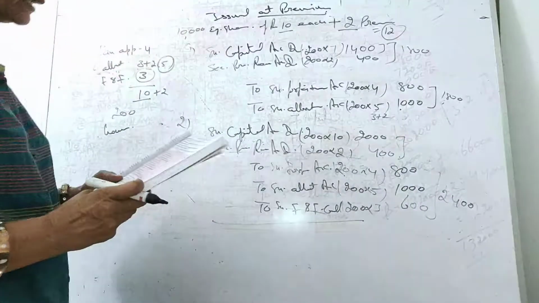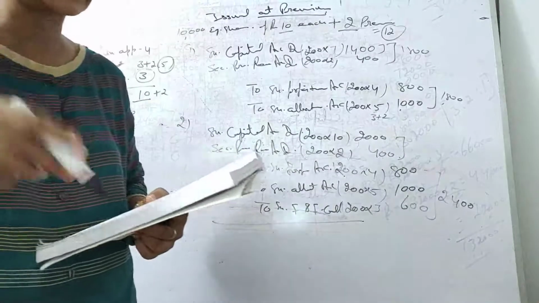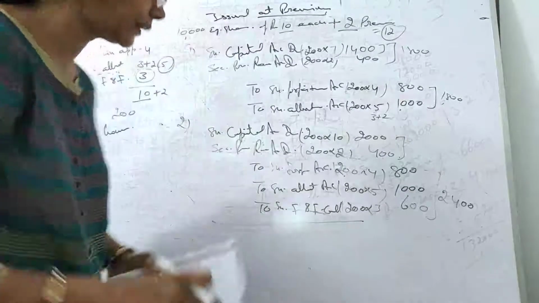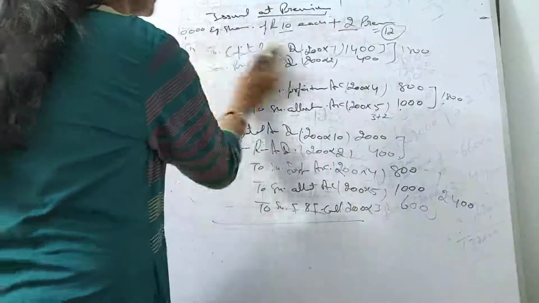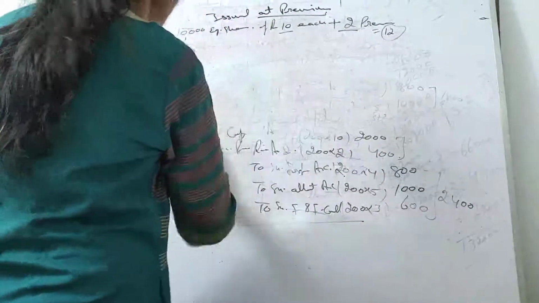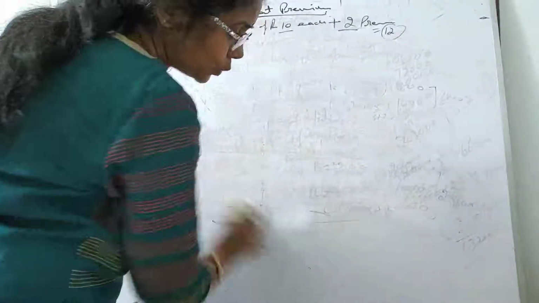Well, now we have a third alternate case. It's telling that if Gaurav did not pay the first and final call and his shares were forfeited. All right. So this is the case where he has paid the premium. So let's see, students.